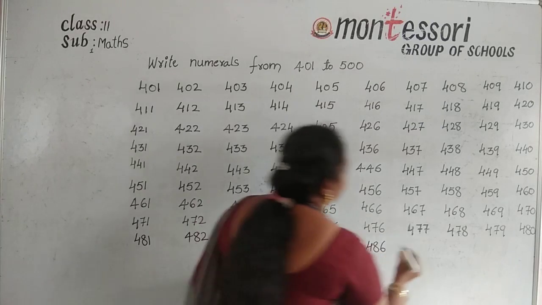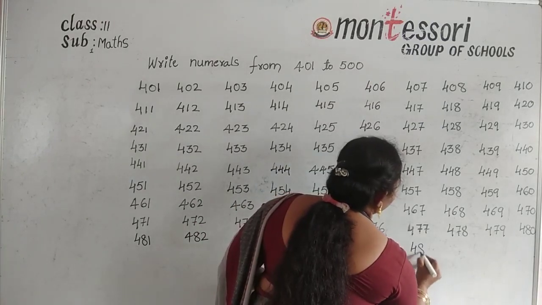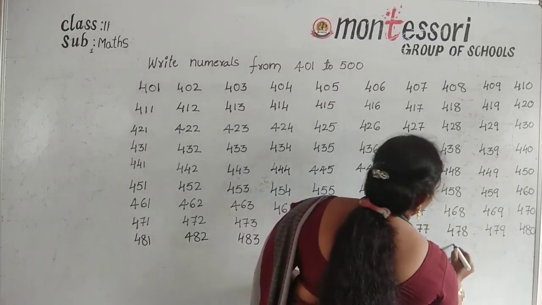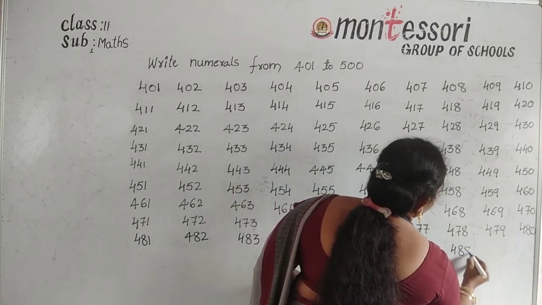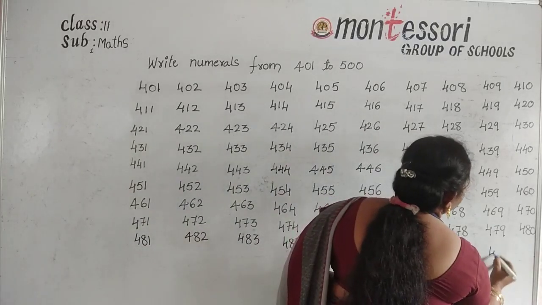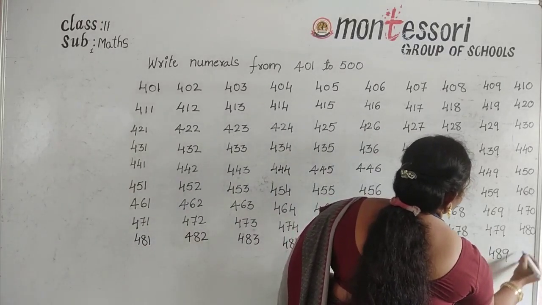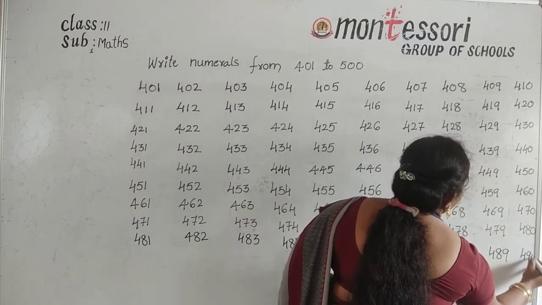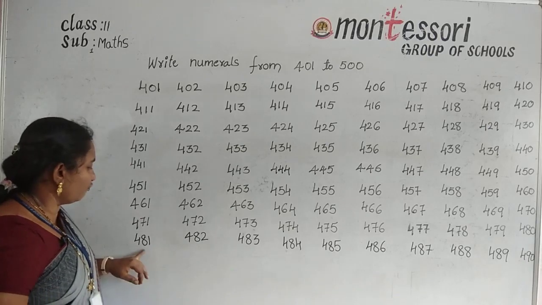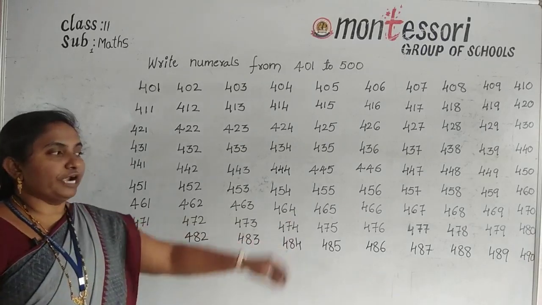Okay. And next number 487. Next number 488. And next number 489. Next number 490. Okay, understood all of you? These are the numbers from 481 to 490.